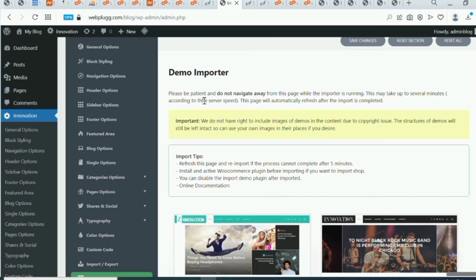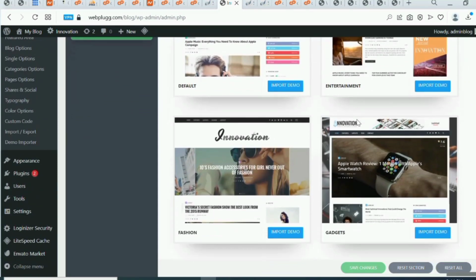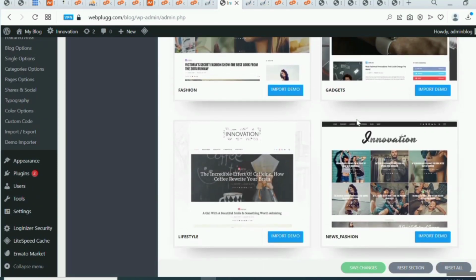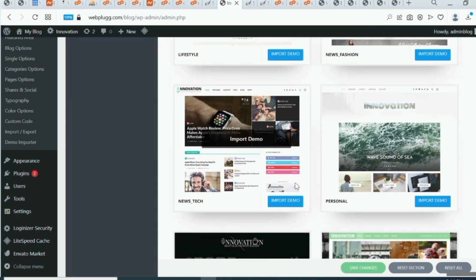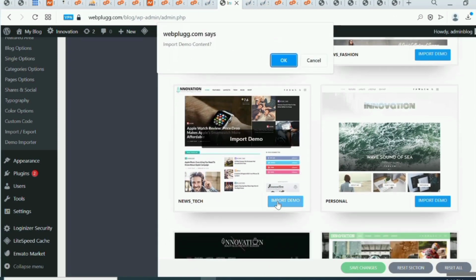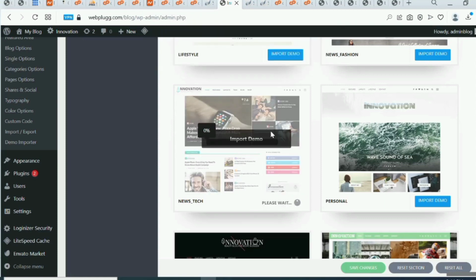It says that we should be patient and should not go away from this page. Which demo? I just want a simple demo so that we are not going to stay a long time on this video. So let's check this. Just click on import demo. Yeah, just click OK. You see that it says please wait, 0%. So let's wait for that to import for us.